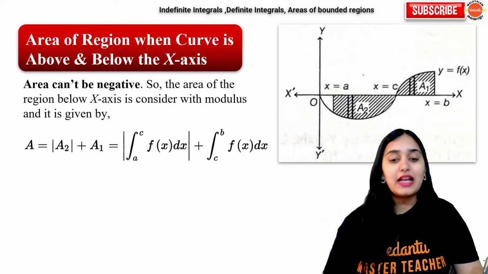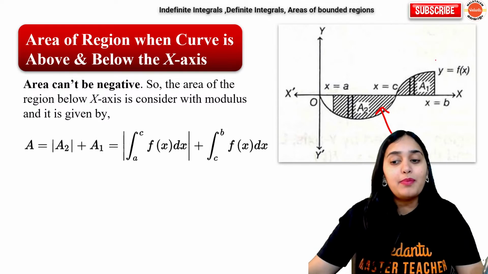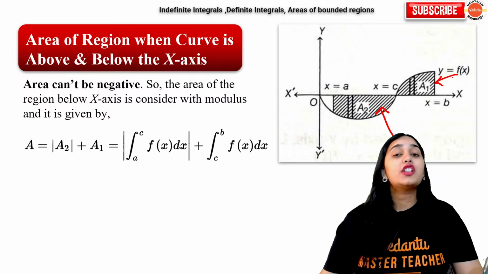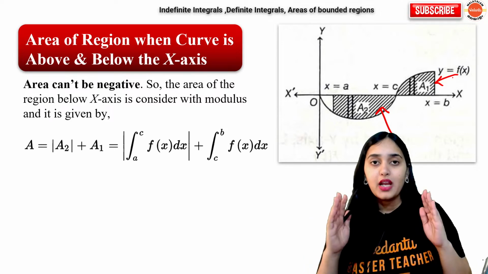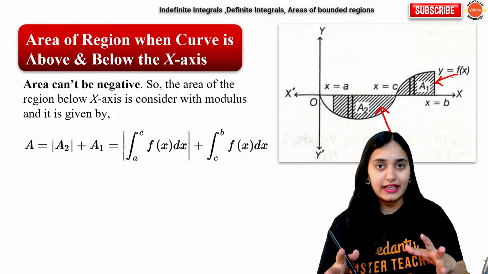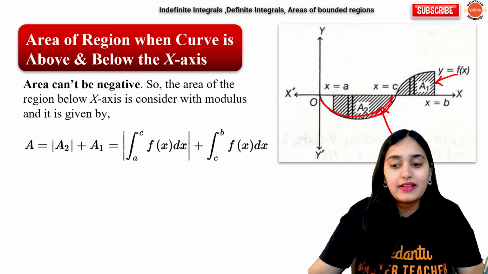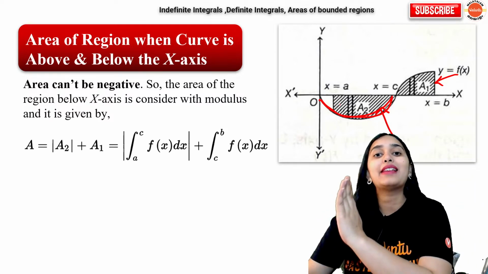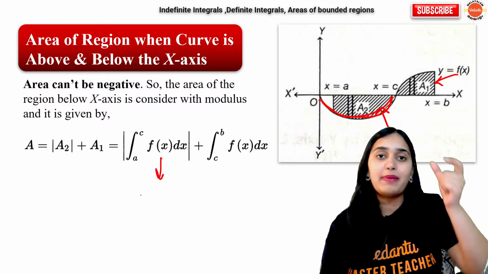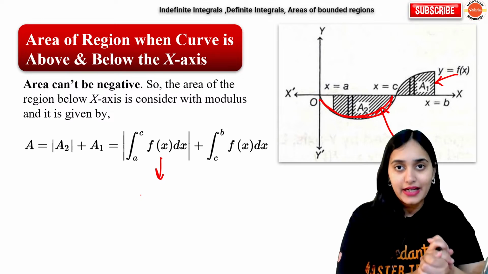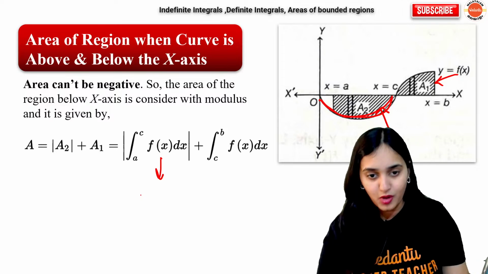Even for such questions where one part of your area is below the x-axis and another part is above the x-axis, first determine from which limit to which limit you want to integrate. Now what will change here? Your curve value will change. For example, when it is going down, it will become minus sine x. When it is going up, it will become plus sine x. So your function sign will change depending upon from where to where you are integrating, because if it is below the x-axis, it is negative. If it is above the x-axis, it will be positive.